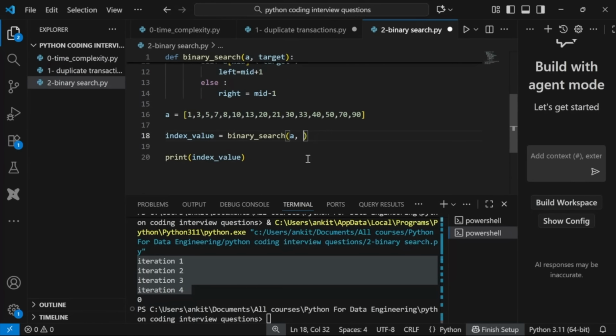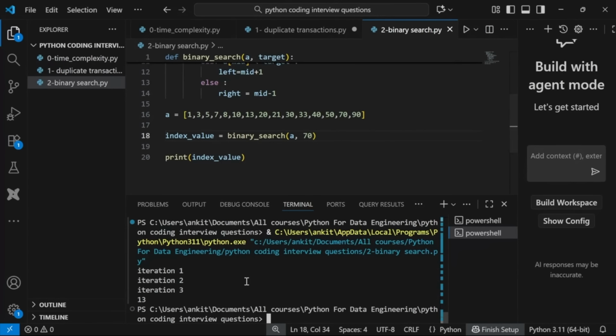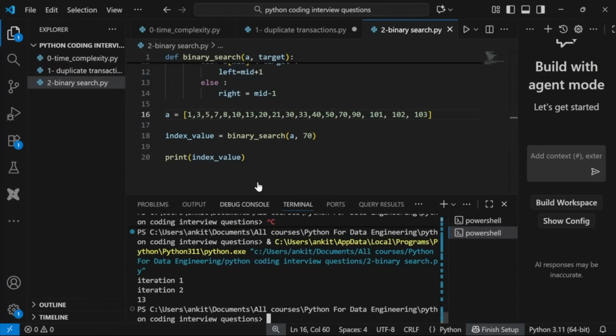Let's search for something else. Let's say I'm searching for 70. Right? So if I search for 70, there are only 3 iterations, right? On the third iteration, it is able to find out, right? If I increase more, let's say 101, 102, 103, right? Again, it is just 2 iterations. It depends on where your element is, but the number of operations is increasing by very little